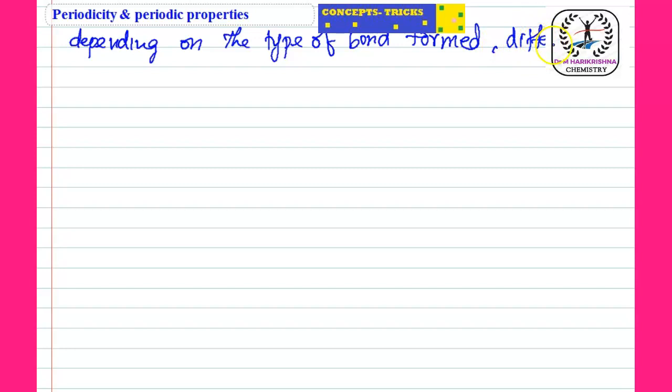Different types of atomic radii are found. That means if you take different molecules, different types of bonds are present in them, so based on the different types of bonds, we define different types of radii.